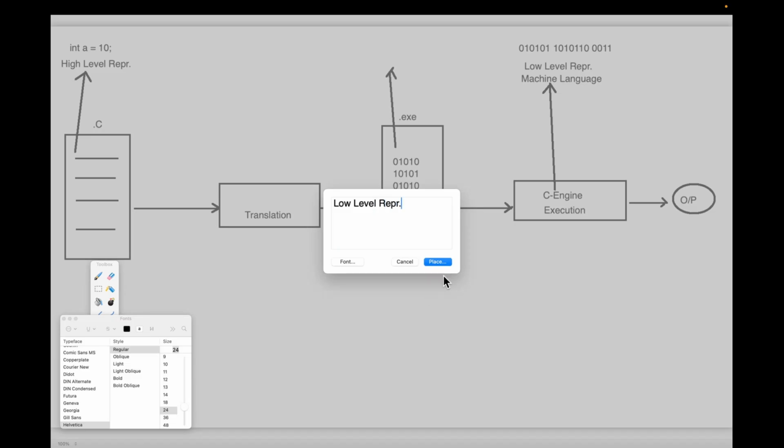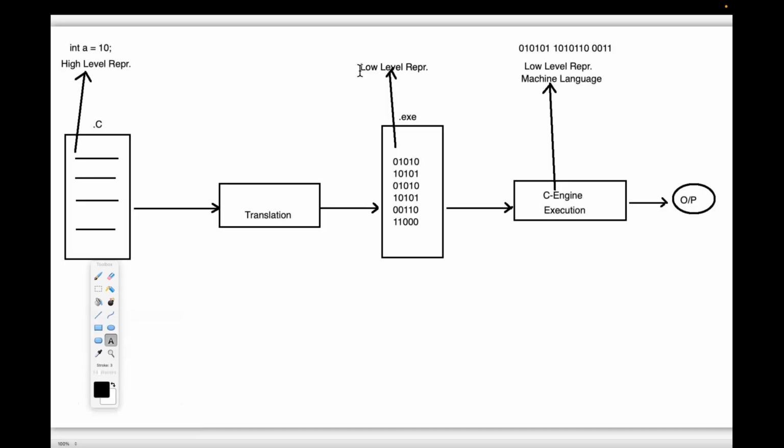If we provide this low level representation to the C engine, it can understand and execute it and provide the output. Do all of you understand this point clearly? To translate the program from high level to low level representation, we have used some translation mechanism, right?